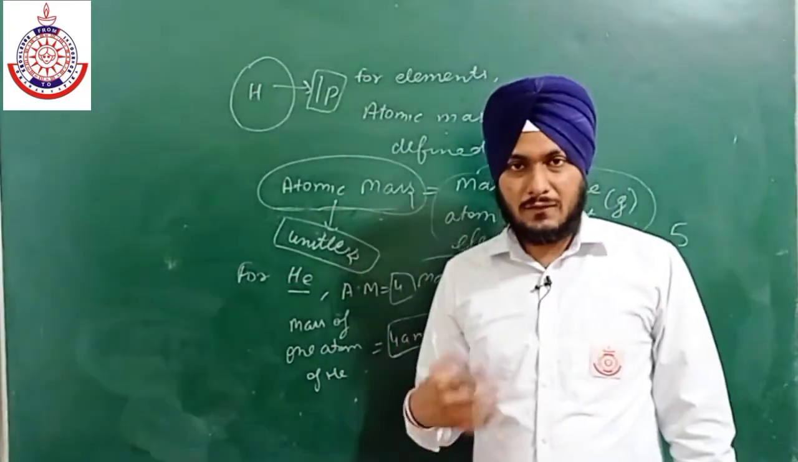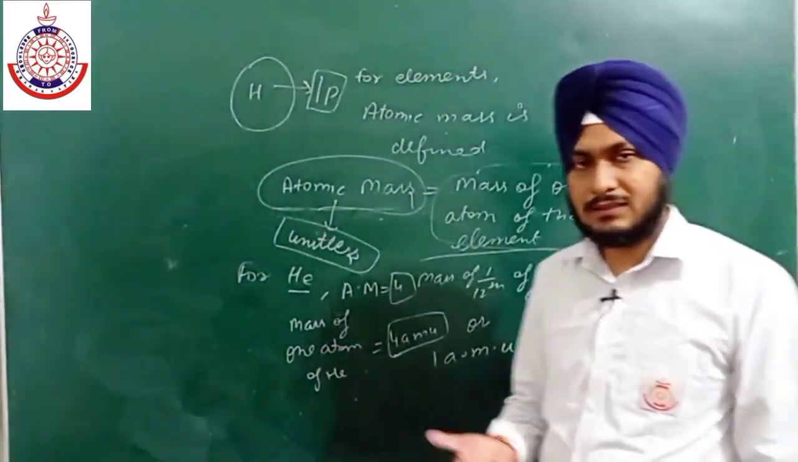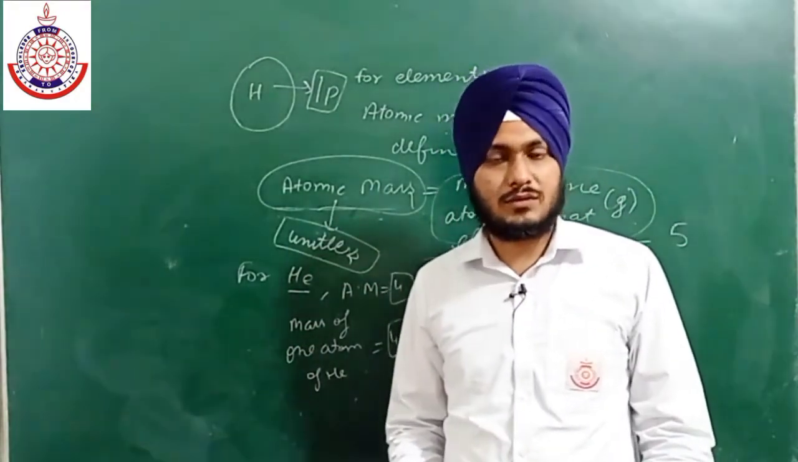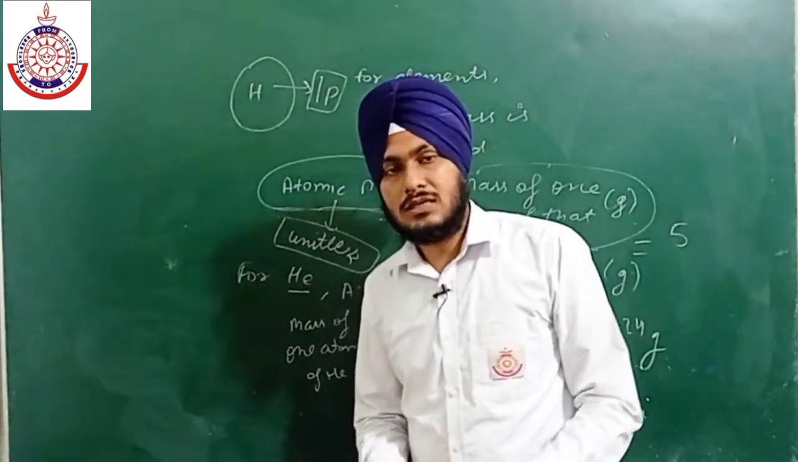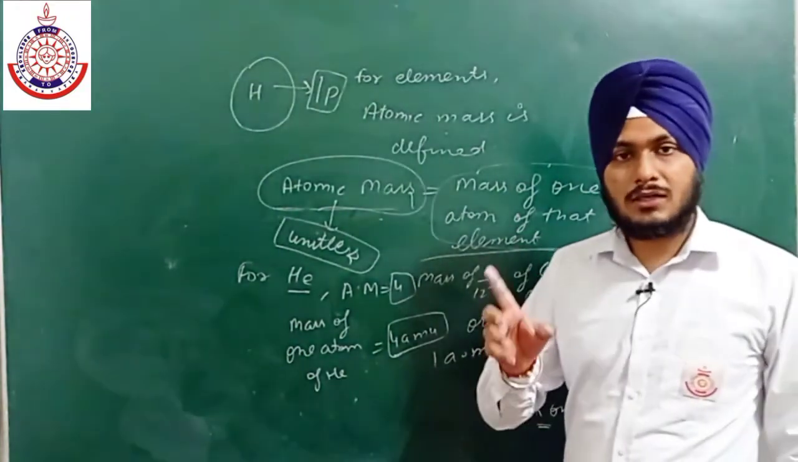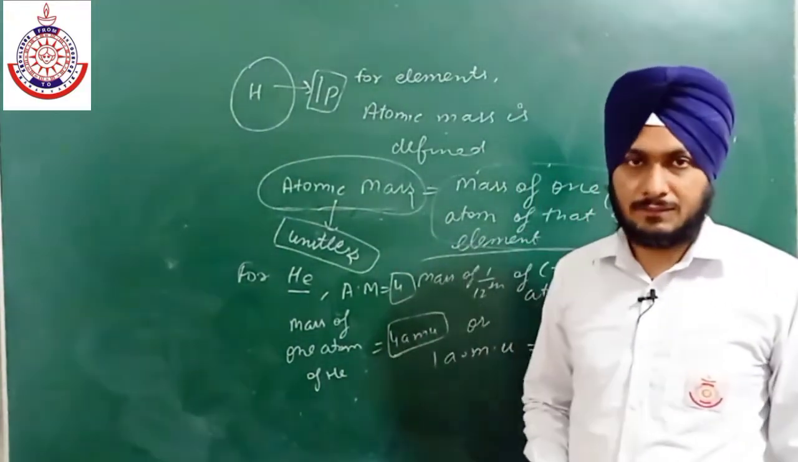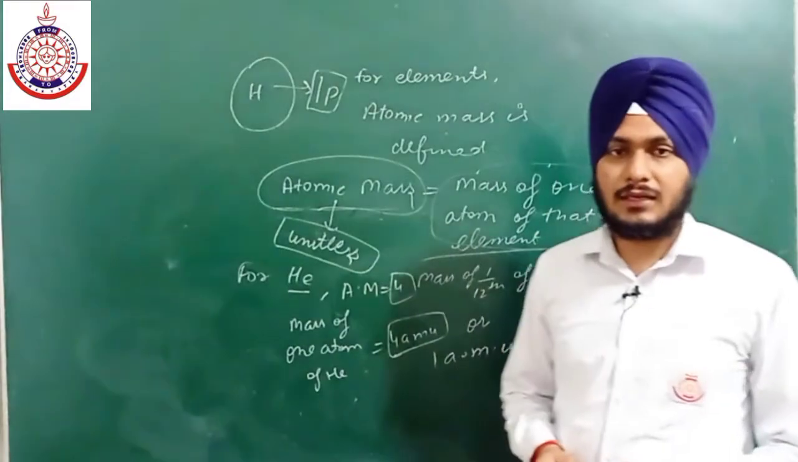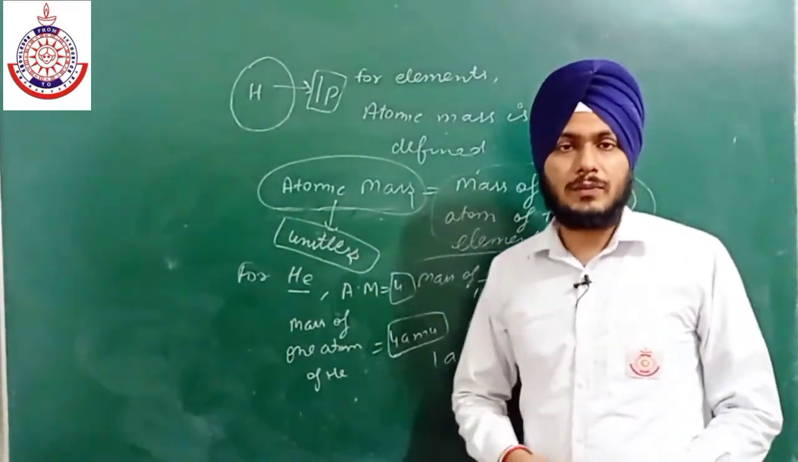Similarly, if we talk about oxygen, what is 16? 16 is the atomic mass of oxygen. What is 16 AMU? 16 AMU is the mass of one atom of oxygen. I hope the thing is clear to you all. So this is all about atomic masses.